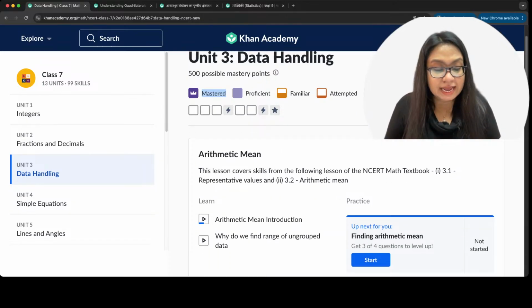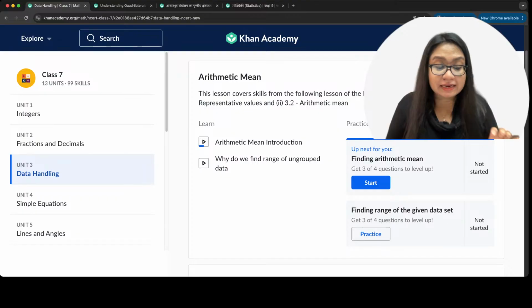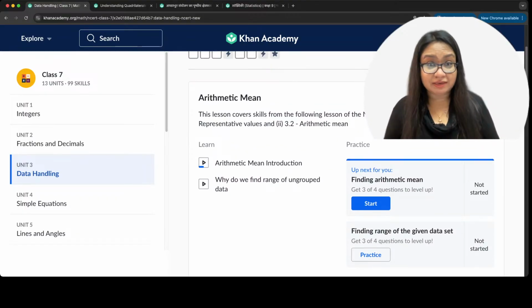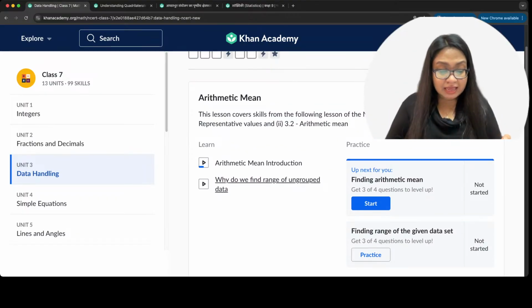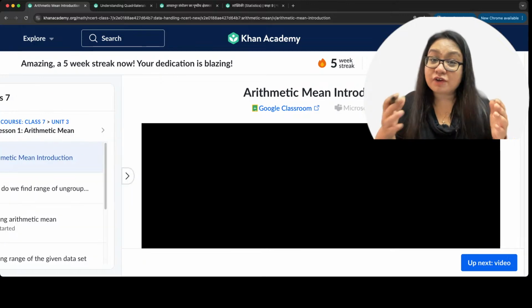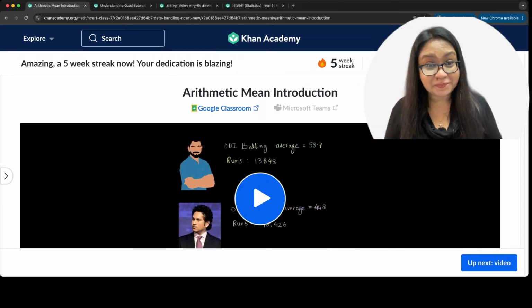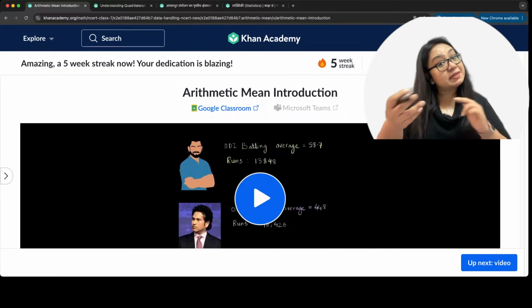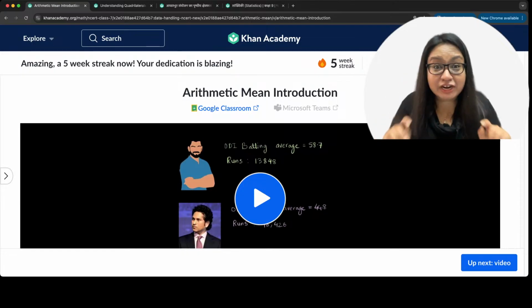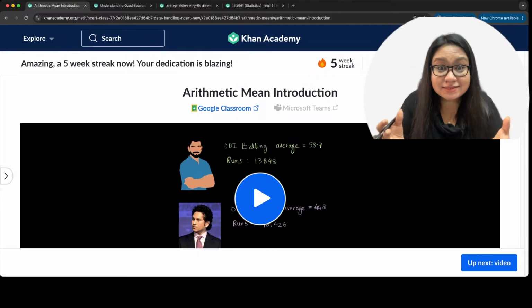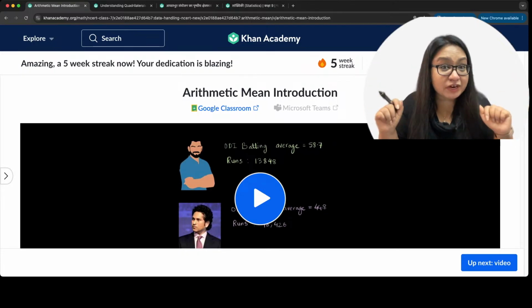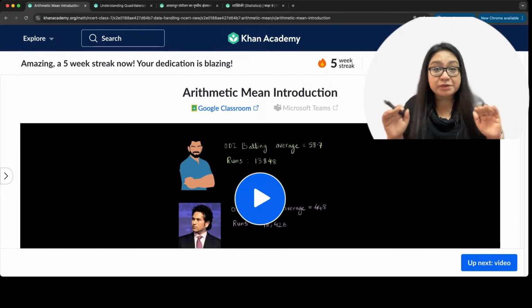The next concept here is data handling, in which arithmetic mean. So let's talk about arithmetic mean and then we go ahead and solve questions on arithmetic mean. Again, the same thing comes in with the video. When the video plays, the voice from the video will come up, so I will not be able to speak.